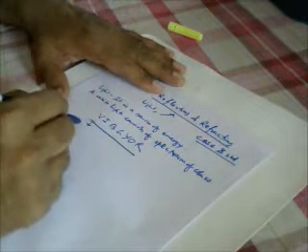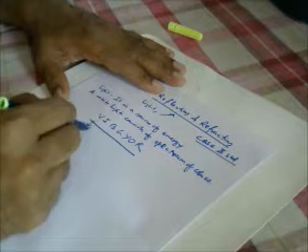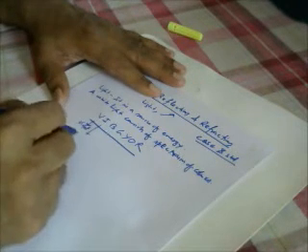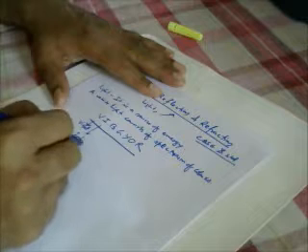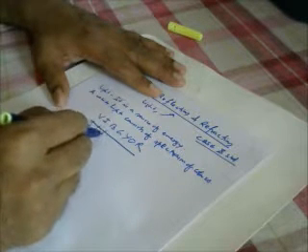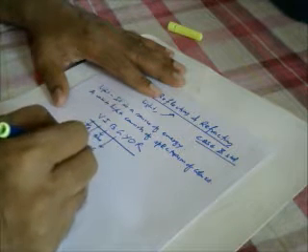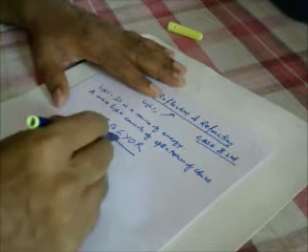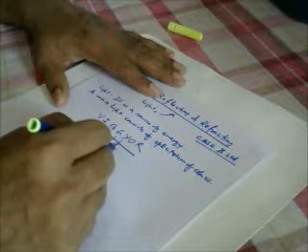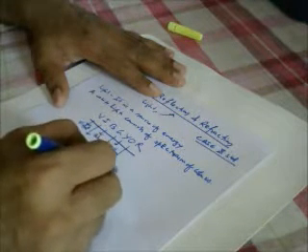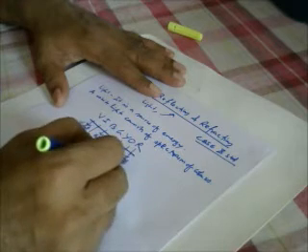Violet has the lowest wavelength, then comes indigo, then blue, then green, then yellow, then orange, and then red.